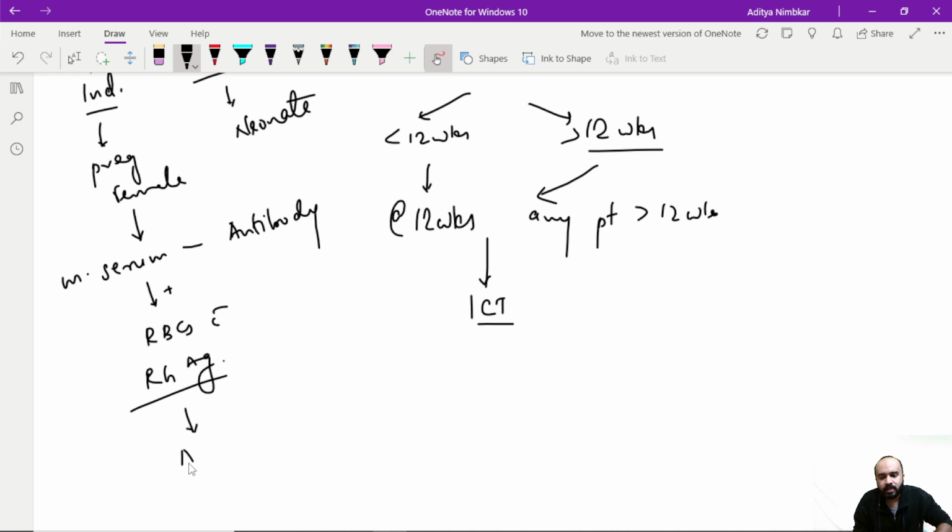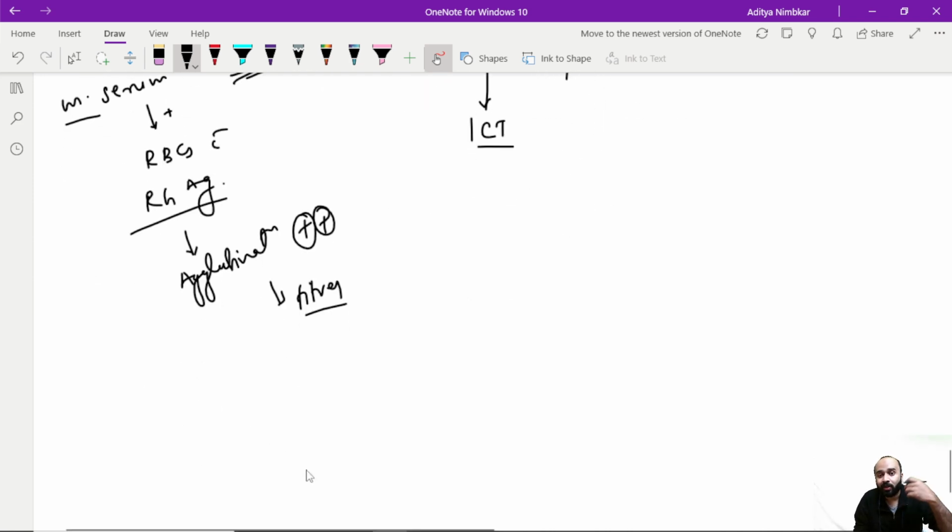Now if there is immediate agglutination, I will know that this maternal serum had antibodies actually. It did contain antibodies, because if there were no antibodies, there wouldn't have been any agglutination. But if there is agglutination that is happening, then I would know that there have been antibodies present. So if agglutination is positive, then I will see the titers. Basically, I will do dilution. और डाइल्यूशन करके मैं डिटरमाइन करूंगा कि कितना टाइटर है या कितना स्ट्रॉन्ग है, कितनी क्वांटिटी है एंटीबॉडीज की. टाइटर इज नथिंग बट बेसिकली क्वांटिफिकेशन ऑफ द टोटल नंबर ऑफ एंटीबॉडीज.